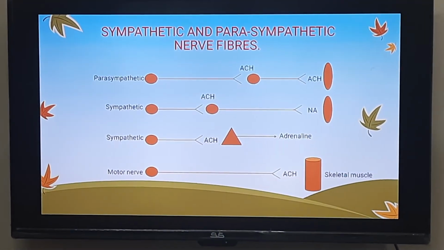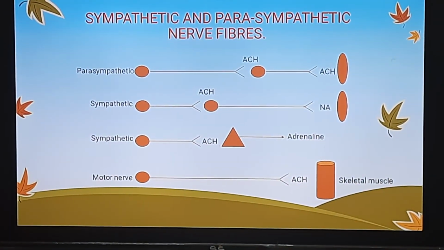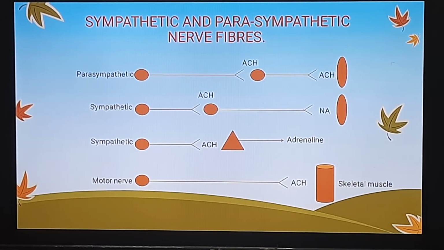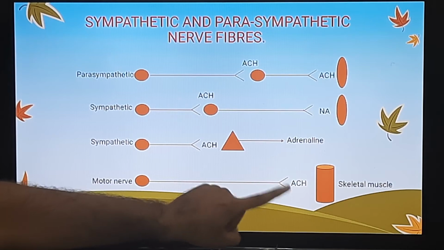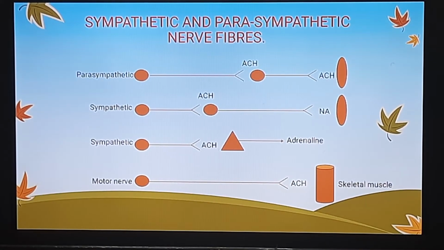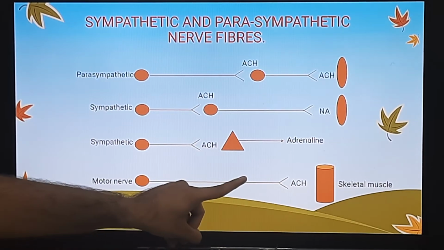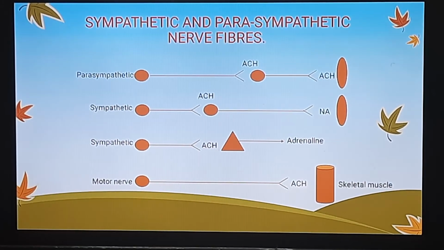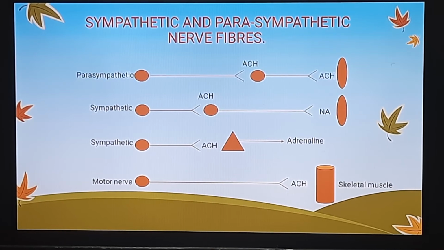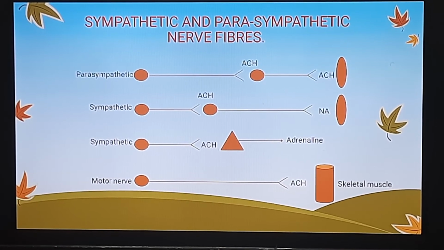Now lastly we have our motor nerve, which releases acetylcholine. This is our skeletal muscle and this is our neurotransmitter, acetylcholine. When acetylcholine is released here, it will work on its different receptors and show its effect. Now there is one exception.